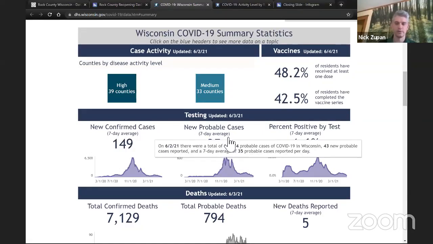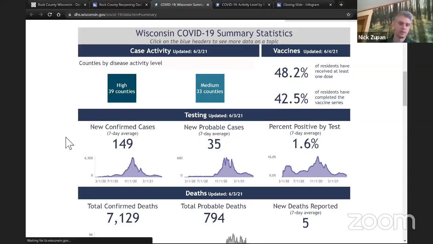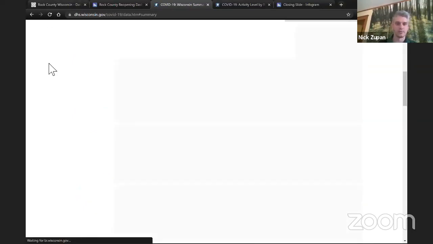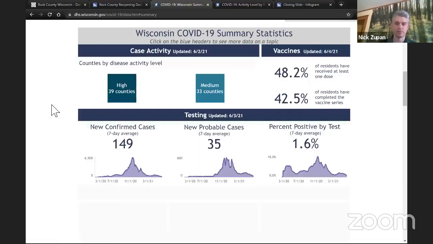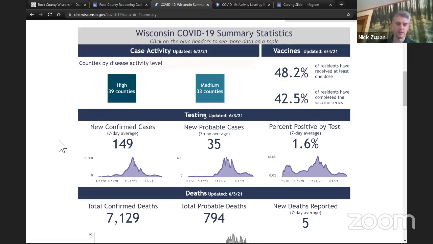So you see under all of these metrics in the middle of the page that these are now reported as 7-day averages instead of a daily count. And the reason they're doing this, again, is to address some of those issues and fluctuations of day-to-day changes and data quality issues, and trying to give you a sense of what the trends are over the last 7 days, which smooths out some of those fluctuations.